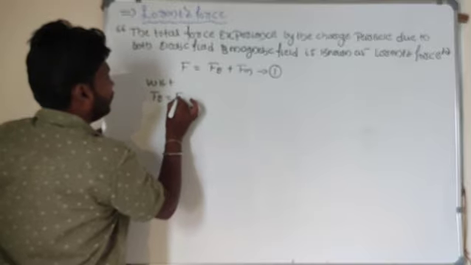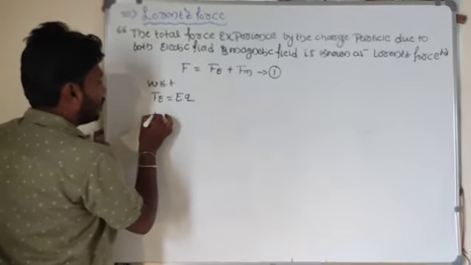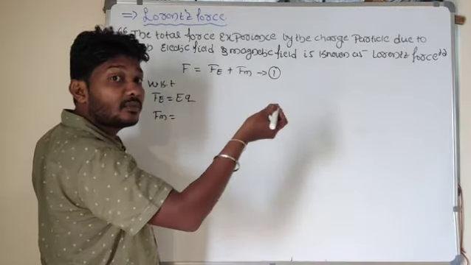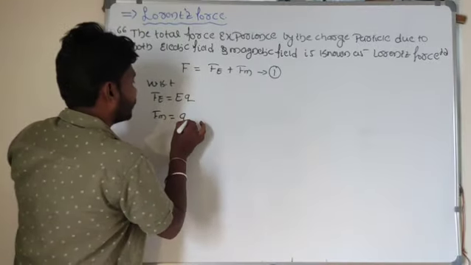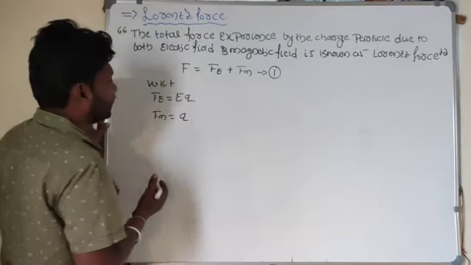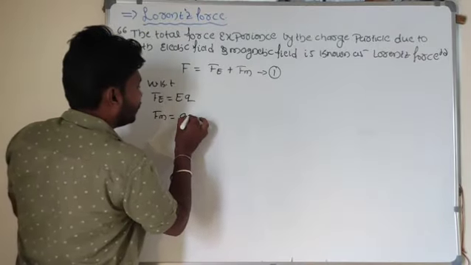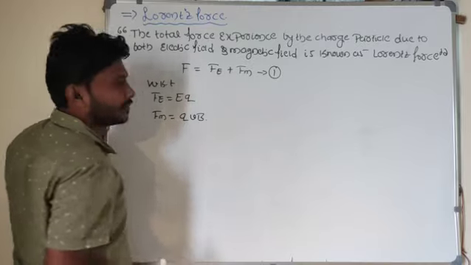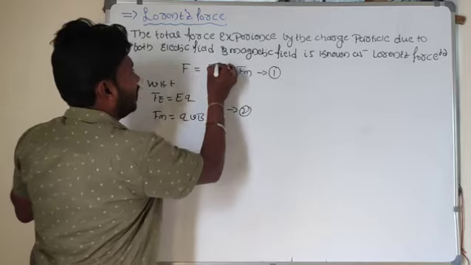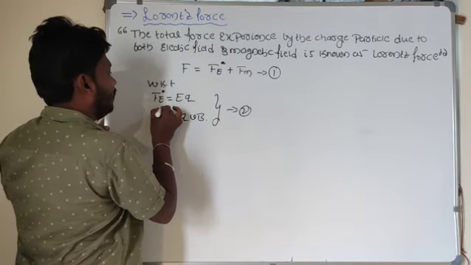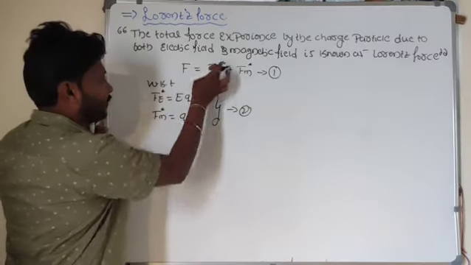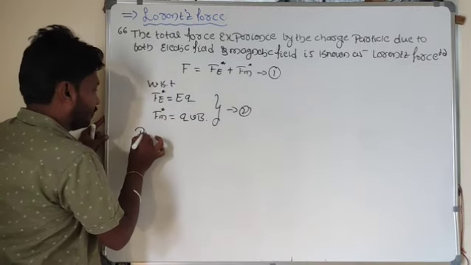F of E is equal to E into Q, whereas the magnetic force, the maximum force when the charge particle is moving perpendicular to the magnetic field, is QVB sin theta, or Q into VB. I got the F of E value and the F of M value. Let me substitute these two values in equation 1.